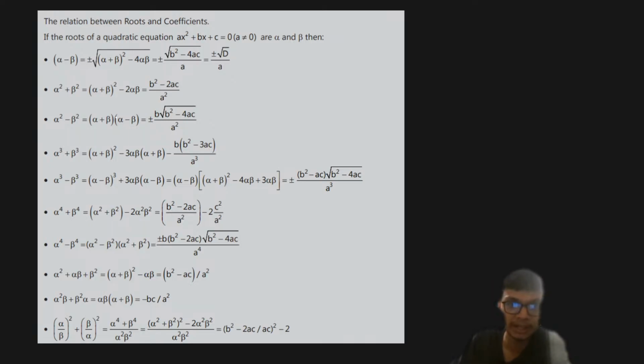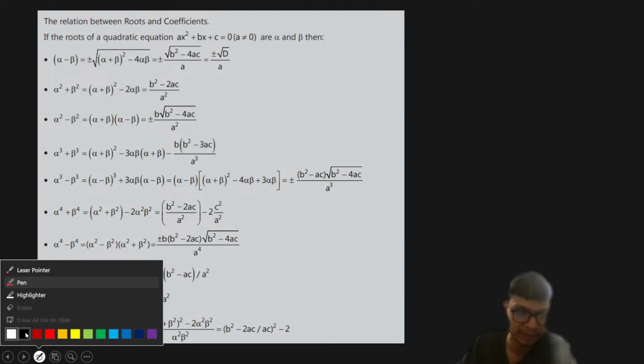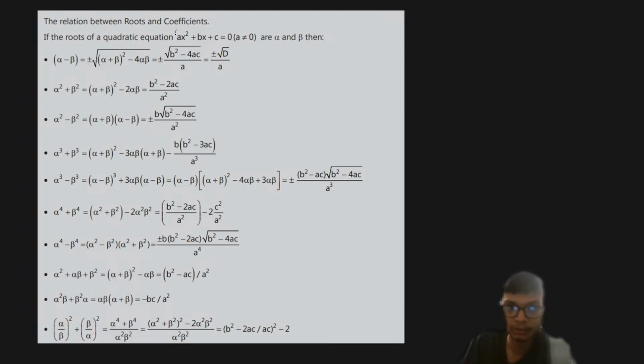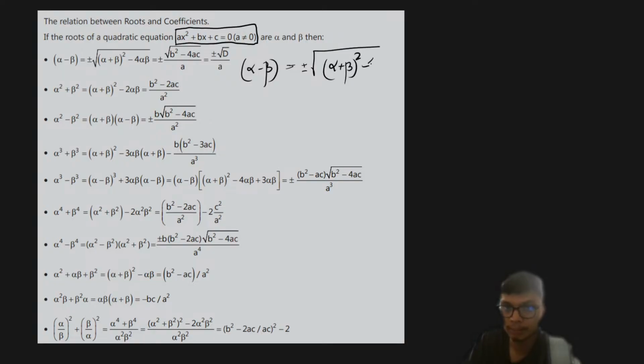So the very first thing is that if the roots of a quadratic equation are given as alpha and beta, such that the quadratic equation is given this way, and alpha and beta are the roots such that a is not equal to 0, then alpha minus beta is basically given as plus minus square root of (alpha plus beta) whole square minus 4 alpha beta, which you can solve and you will find this is nothing but square root of discriminant by a, or the leading coefficient, right? Then this is very important.